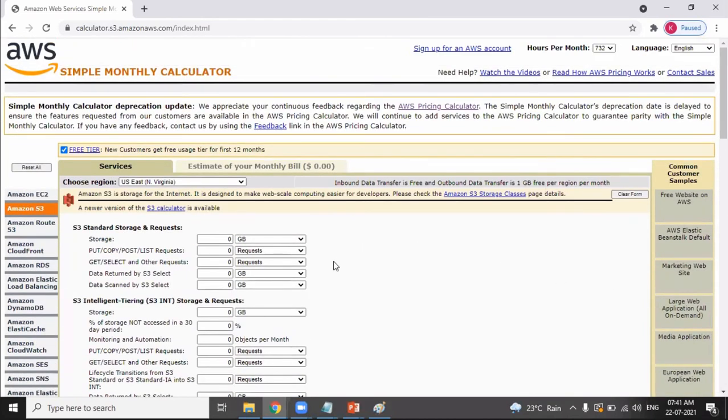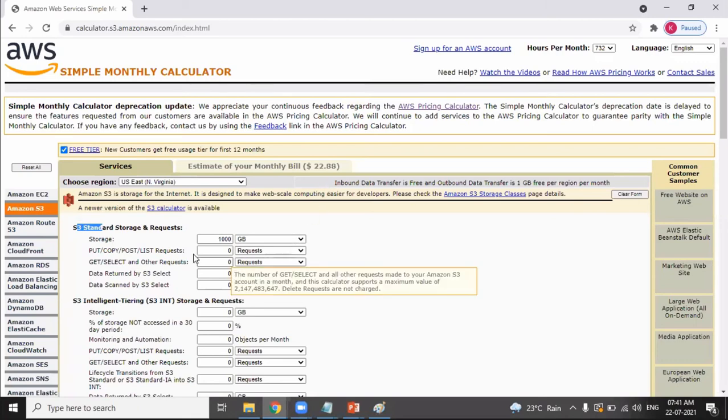For example, if I am storing 1000 GB, in which region? If I'm storing 1000 GB in the Standard storage class in the North Virginia region, the bill you get is $22.